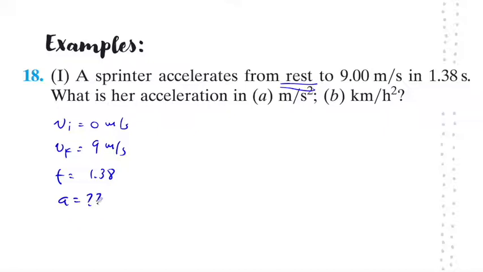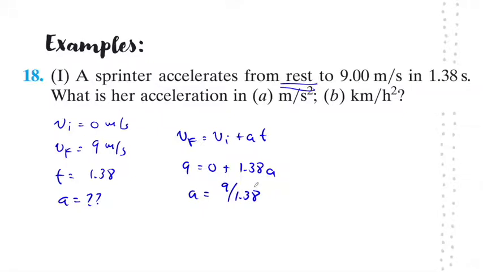Based on the information given, I'm going to go ahead and say that final velocity is equal to initial velocity plus at. So 9 is equal to 0 plus 1.38a. That means that a is equal to 9 divided by 1.38, and that gives us an answer of 6.52 meters per second squared.